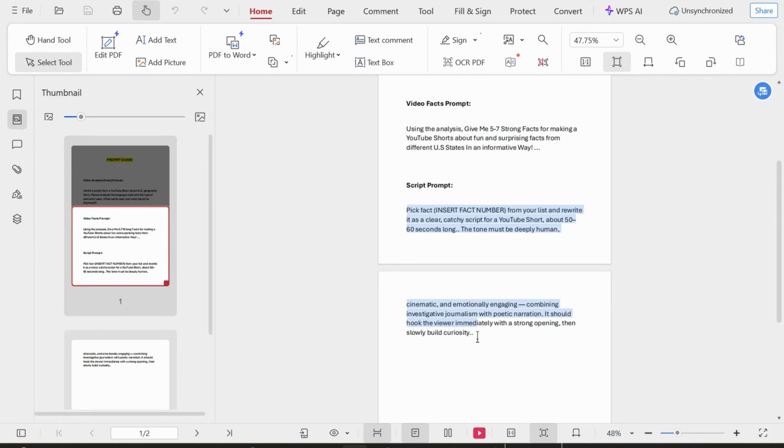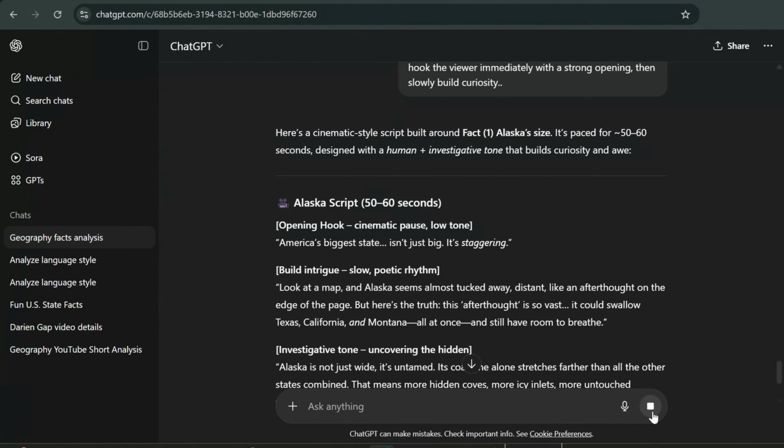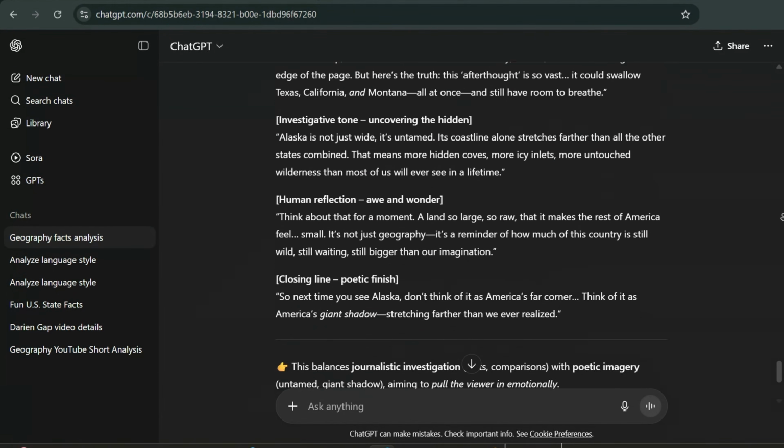Finally, it's time to build your engaging script. Copy prompt 3 into ChatGPT, then simply replace the placeholder fact numbers with the ones you just generated. Hit enter, and just like that, you'll have a fully polished, engaging script ready to go.